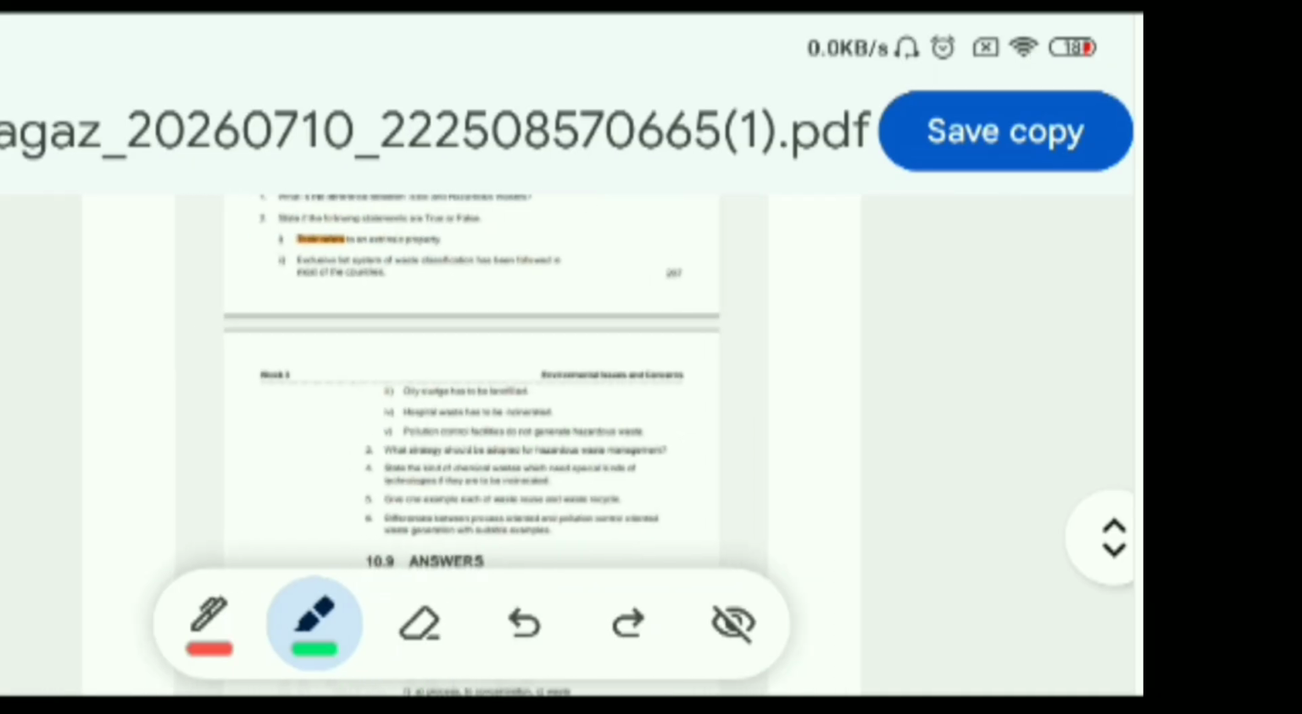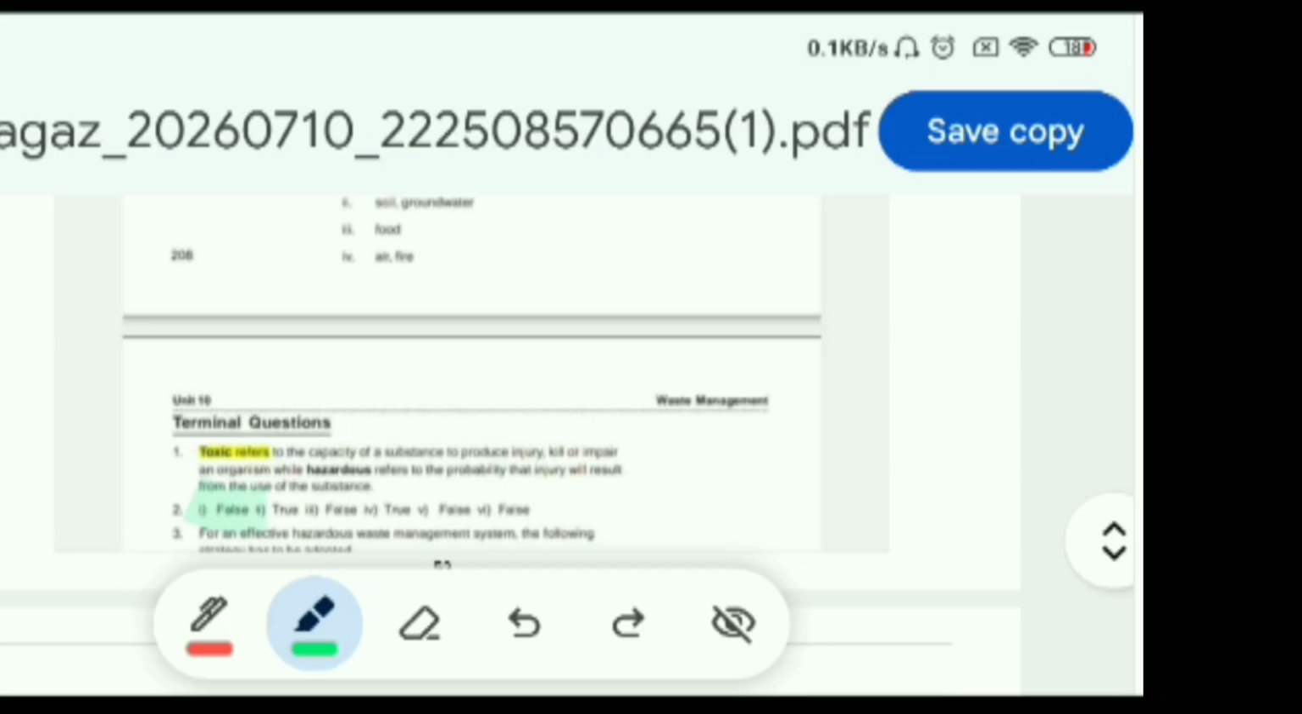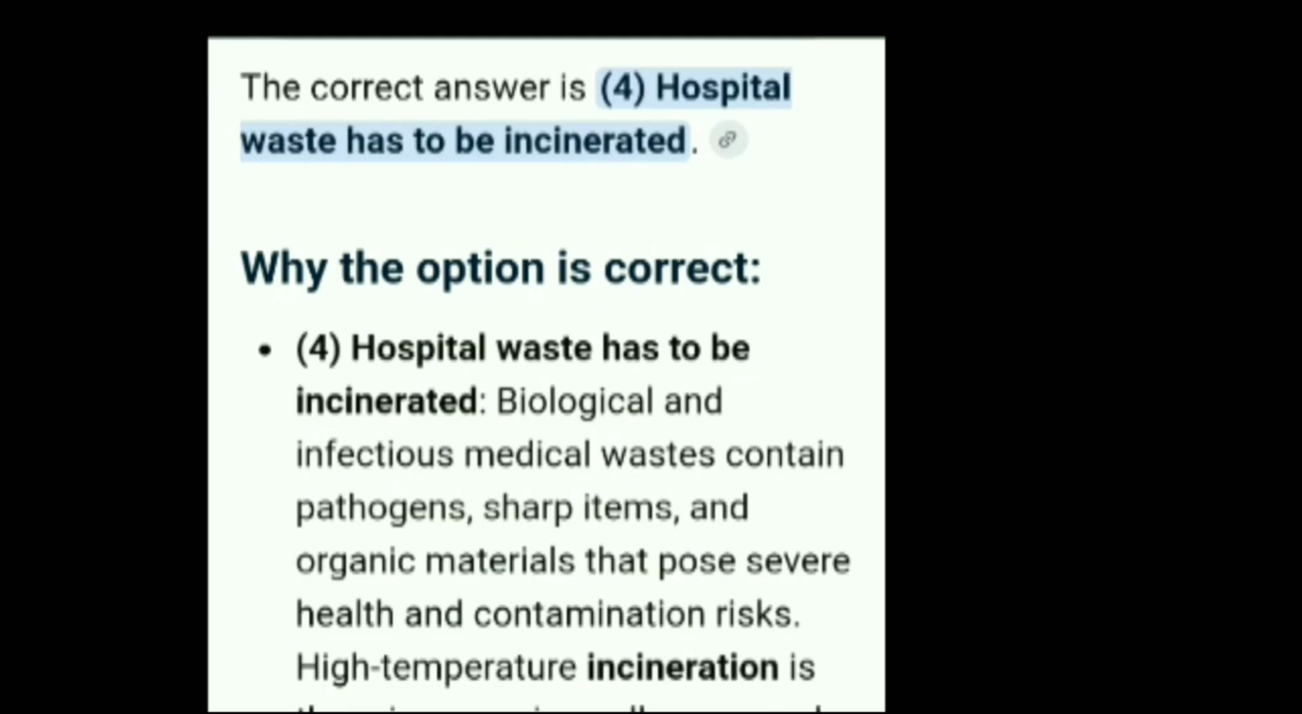So in this, we can see the answer in the book: 1 is false, 3 is false, 4 is true, 5 is false. The answer will be hospital waste has to be incinerated. This option is true from all the options given. To confirm the answer, you can also refer to this answer I have given. So the correct answer is option 4, hospital waste has to be incinerated.